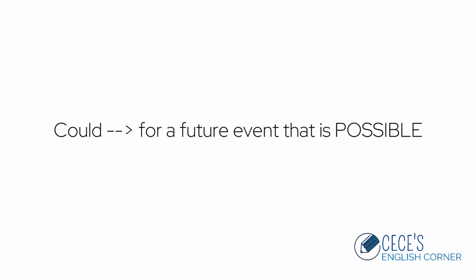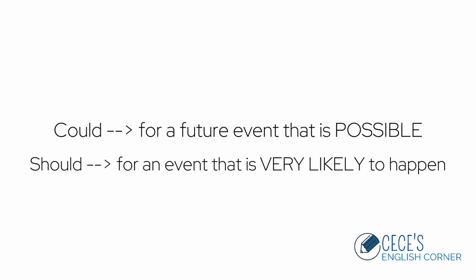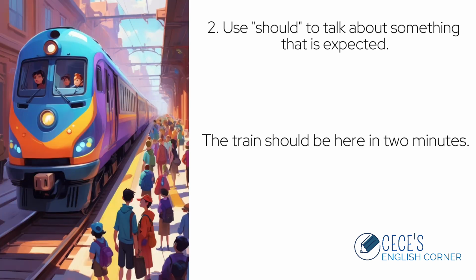Possible meaning the event might happen. But should is used for an event that is very likely to happen or that we expect to happen. With could, the event may or may not happen, but with should, we are expecting the event to happen. Another example, the train should be here in 2 minutes. We expect the train to arrive in 2 minutes.